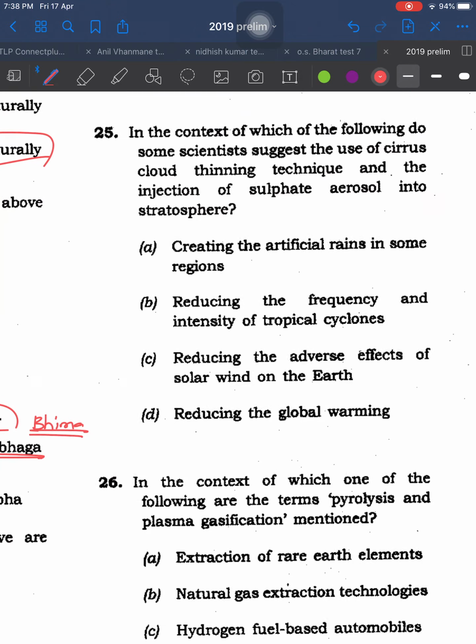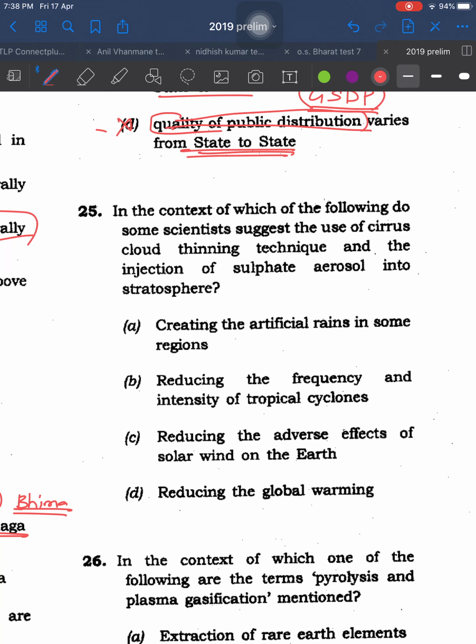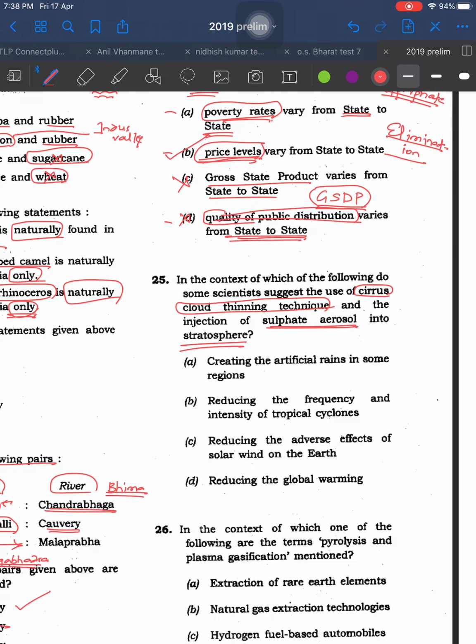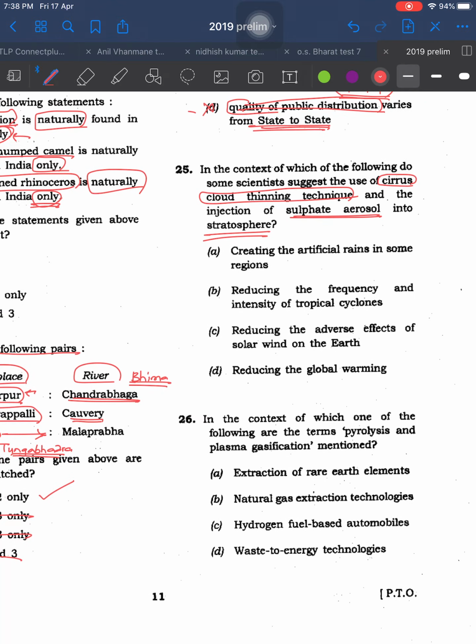Come to question number 25. In the context of which of the following do some scientists suggest the use of cirrus cloud thinning technique and injection of sulfate aerosol in the stratosphere? It is like the question just before it. Here you can easily eliminate few of the options even if you don't know the exact answer. Okay, even if you don't know, at least start to eliminate something.